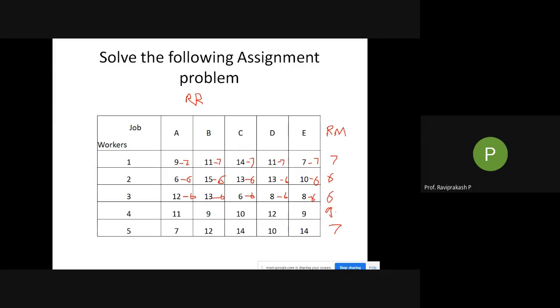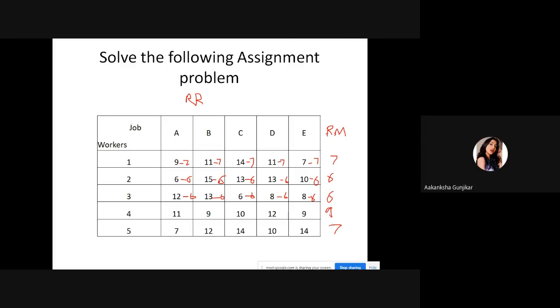So write this fast. As and when you finish this, tell me, we'll go to the next slide. You have to copy that as well.